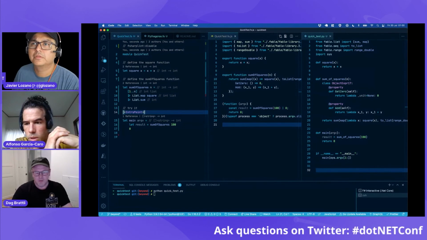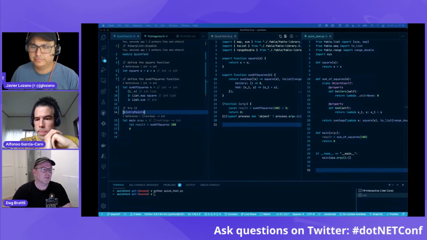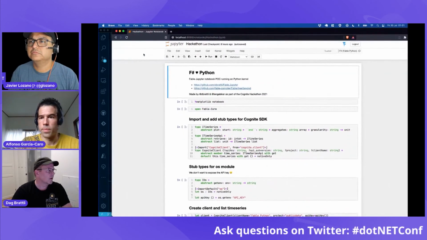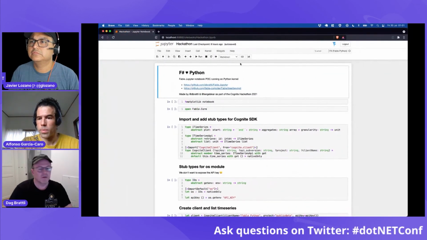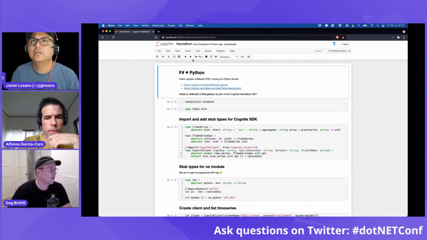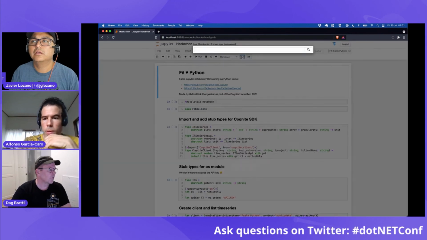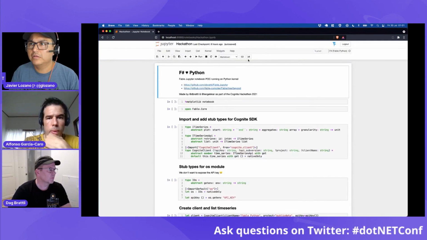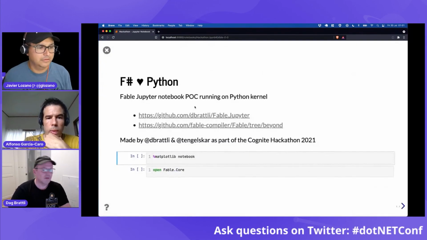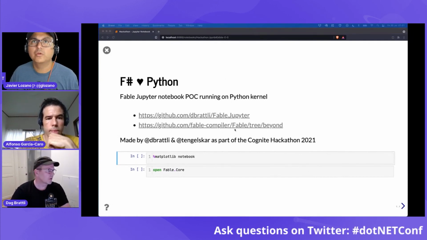I've also prepared another little demo, which is actually a Jupyter Notebook running on a Python kernel. This is just a POC. I'll run it in presentation mode so we can see it better. How does that look for you? Yeah, that's fine. Perfect.